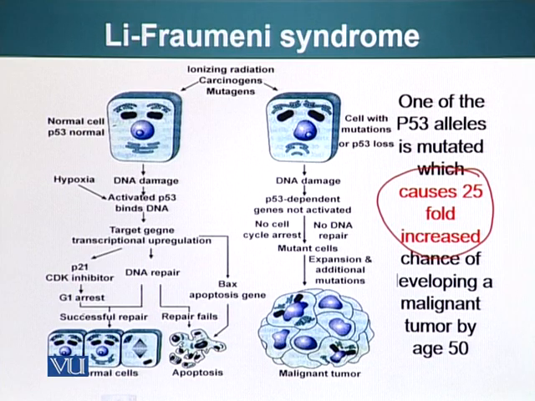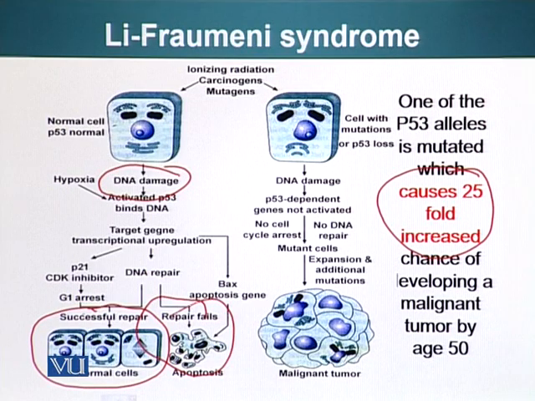We have already talked about it, so I'm not going to spend too much time on it. If there's DNA damage, p53 level will go up. Either the cells will be arrested in their particular cell cycle, the cellular machinery will get a chance to repair the DNA. If repair fails, cells will go through apoptosis. However, if the p53 is not there, the cell cycle will not be arrested, cells will not go through apoptosis and will result in a malignant tumor.